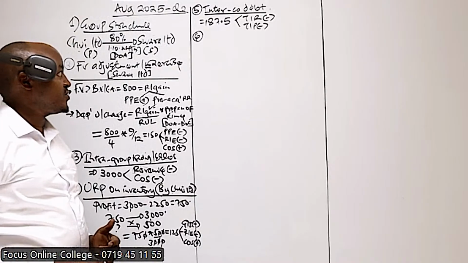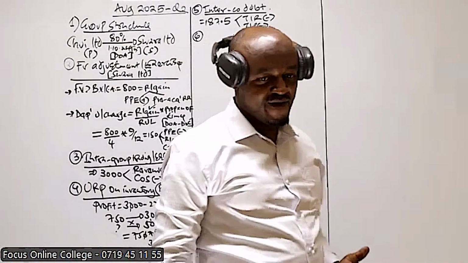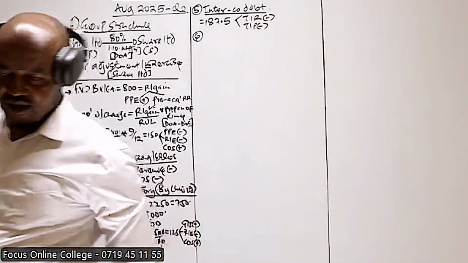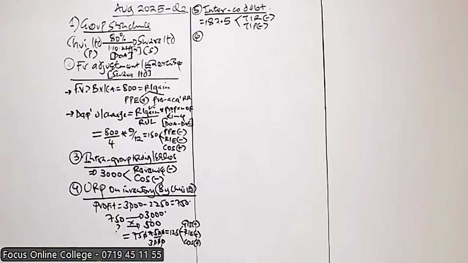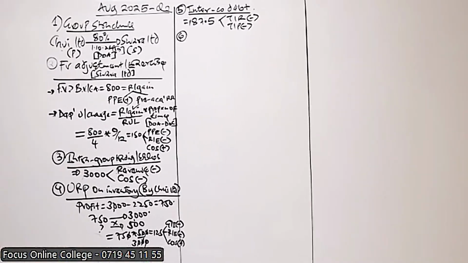Which method are we going to use in the computation of goodwill? Based on what we discussed in our first class, that is last week on Saturday, are we supposed to use the partial or the full goodwill method?